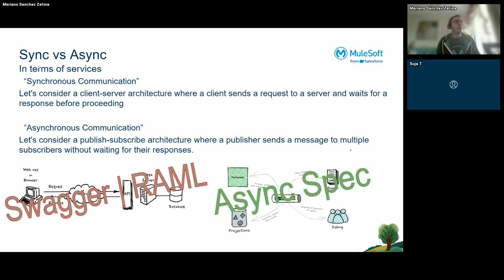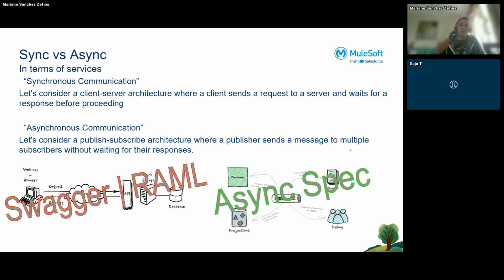Okay, so with synchronous APIs, we have Swagger or the OAS, the OpenAPI specification files through Swagger. If we are talking about MuleSoft, we have the RAML file. That is a way of describing the contract to consumers of the API, right? So I will get to know which resources are available in the API, which payload request I need to send, which kind of security is being used by the API, and if there is an OAuth flow. I will know through the specification if we are using good practices, right?